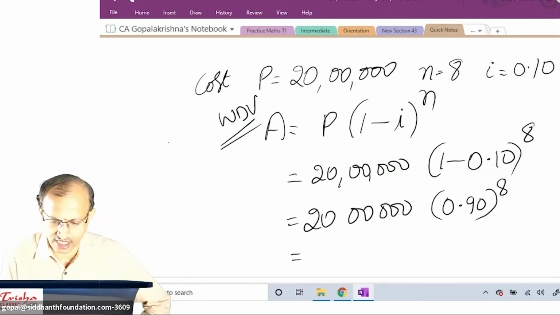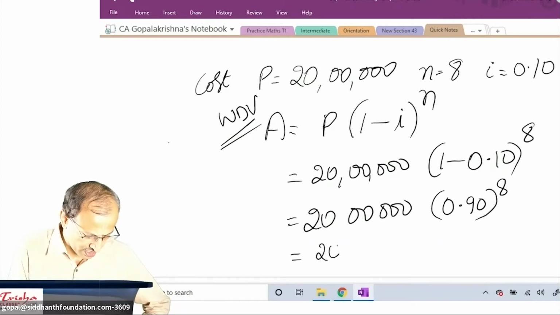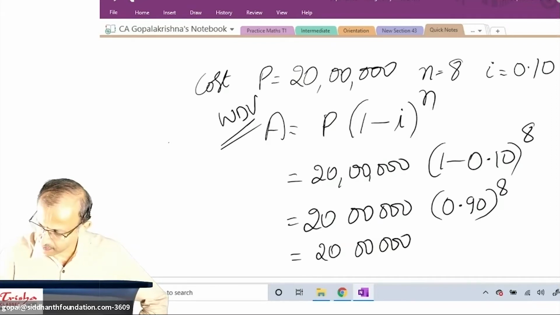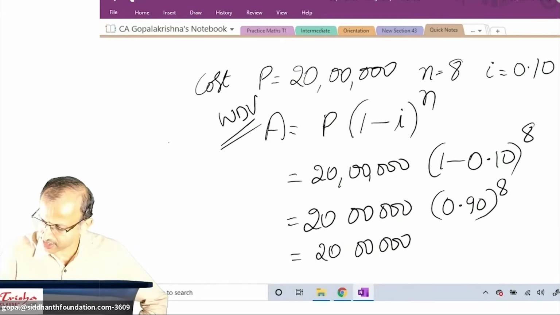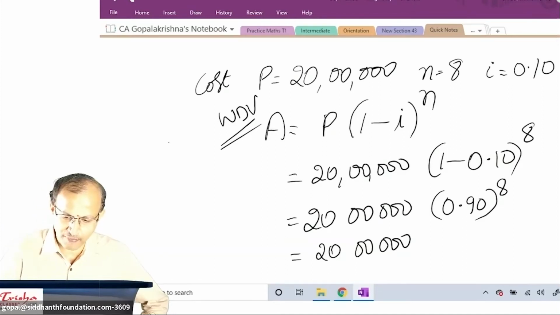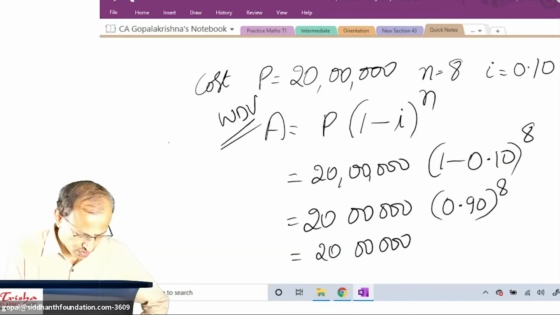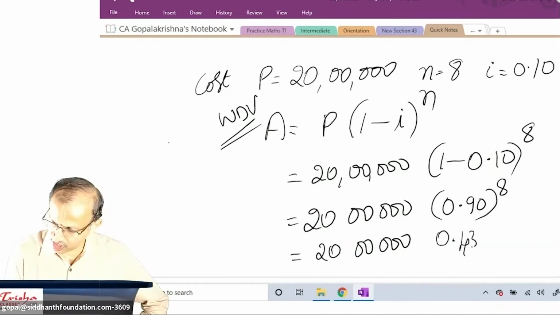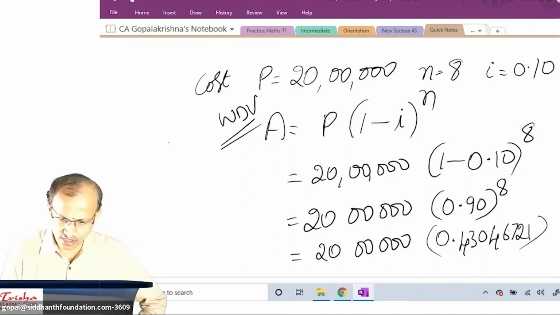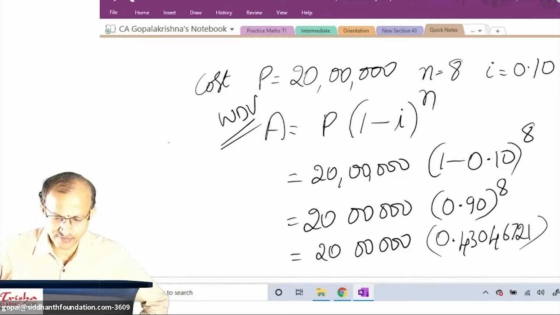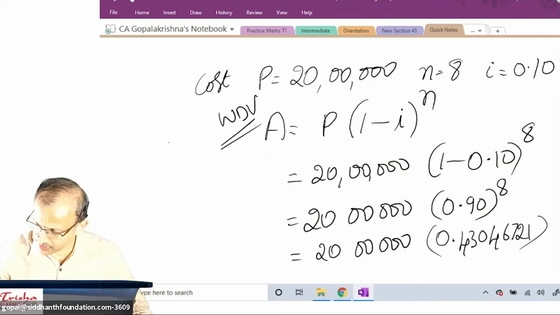All of you use calculator. Let me know. 20 lakh into 0.9 to the power 8. 0.9 into square, 3, 4, 5, 6, 7, 8. What is your answer? Please let me know. What is 0.90 to the power 8? Some decimal you will get, no? Is it 0.4304671? Is that what you got? 0.4304671. Super. Multiply by 20 lakh.